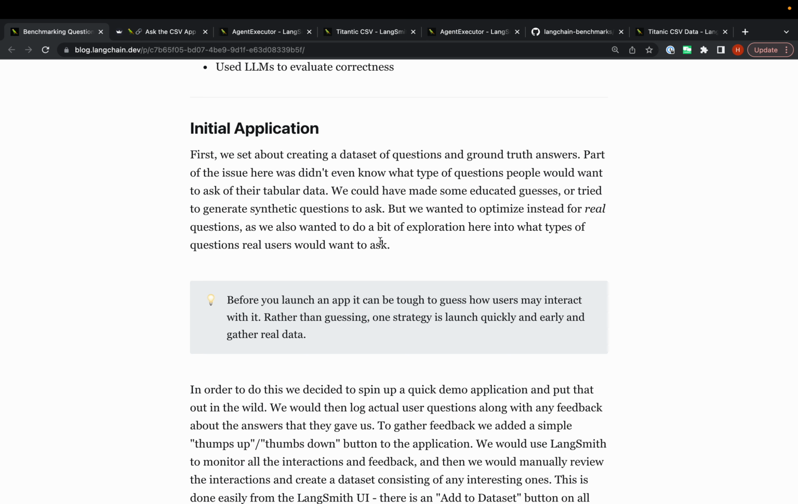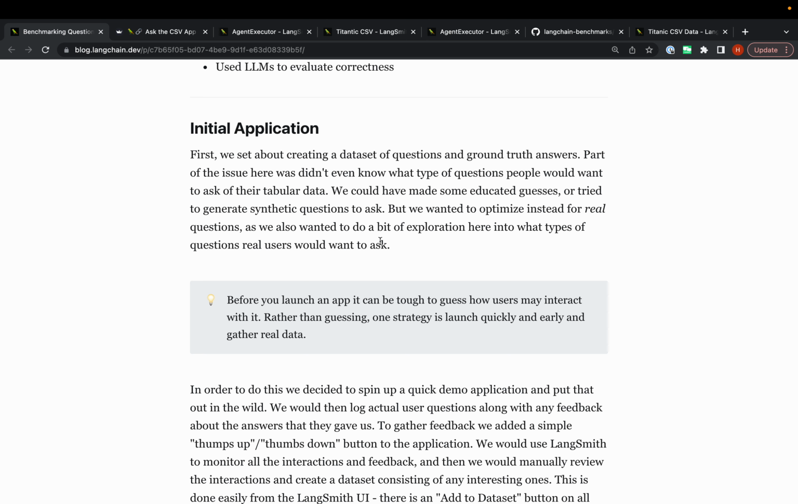And we kind of had two ideas. One, we could come up with a bunch of questions ourselves. We could generate some, maybe programmatically. The benefits of that were we could do it relatively quickly, especially if we did it programmatically. The downsides were that we'd be biased in what we thought the questions people would ask of a CSV might be, and we wouldn't actually get any real data on what types of questions people would actually ask in practice.